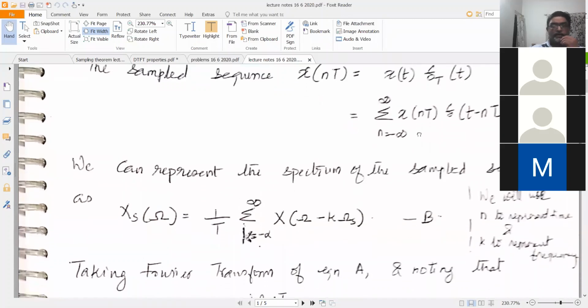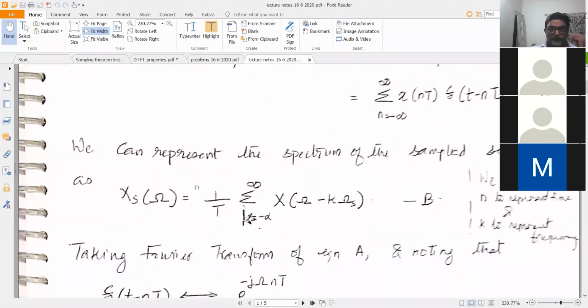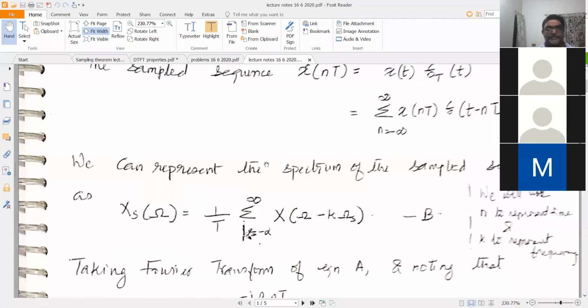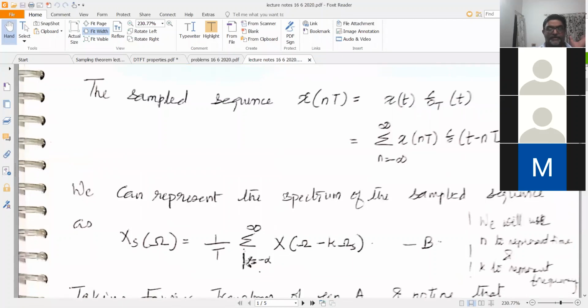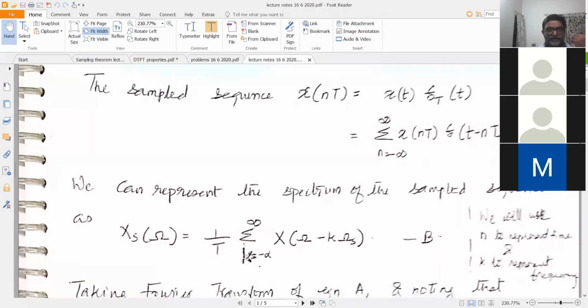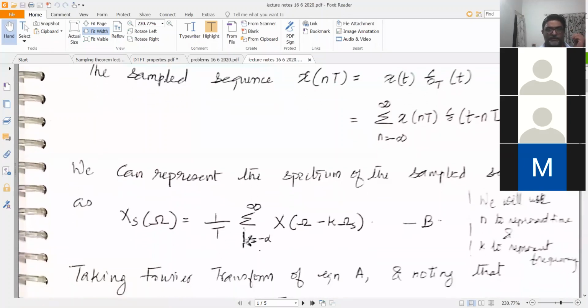Okay. And now in the previous class we had found out that this sampled sequence will have a spectra that repeats itself. So you can sample only band limited signals, and we had discussed only the sampling of low pass band limited signals. So in the previous class, someone asked me whether you can do sampling of band pass signals.